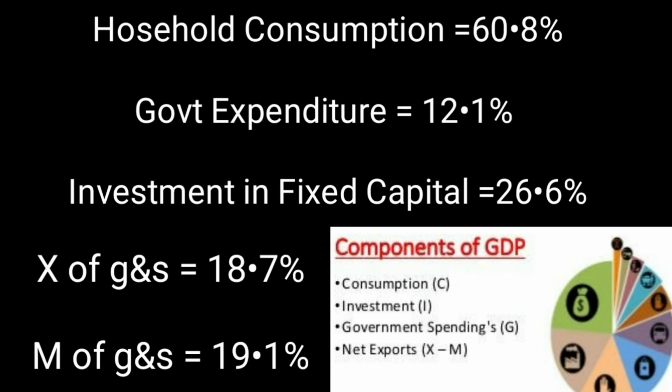Lastly, we have the components of GDP. Let's see its contribution. When we talk about the household consumption, it is at 60.8%. Government expenditure is at 12.1%. Investment in fixed capital is at 26.6%. When we talk about export of goods and services, it is at 18.7%, and import of goods and services at 19.1%. That was it for today's video, guys.